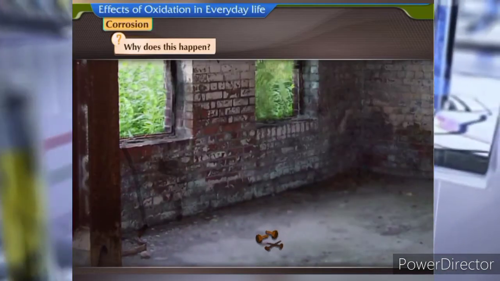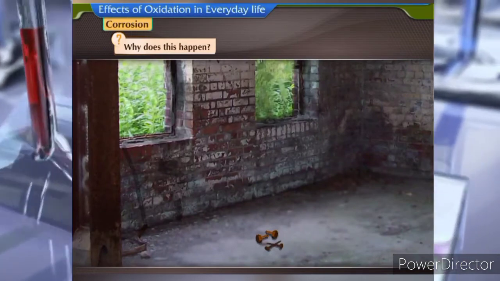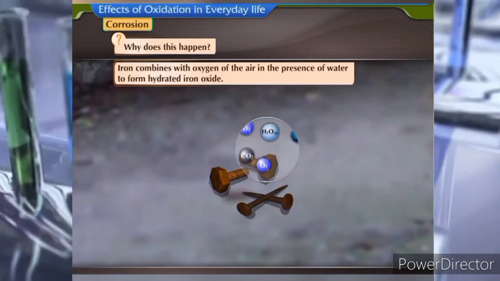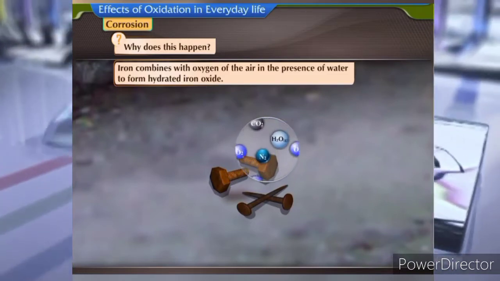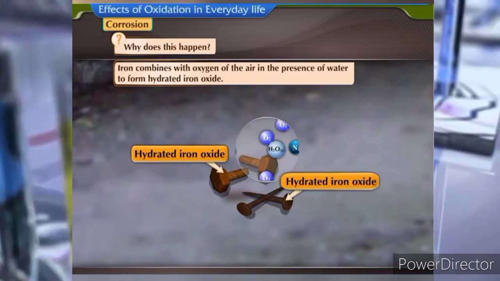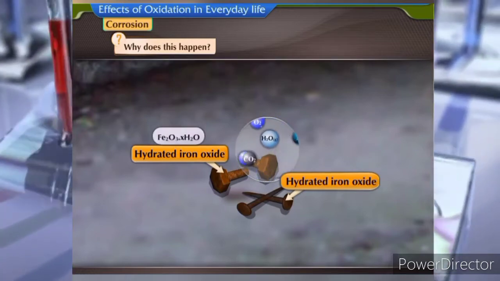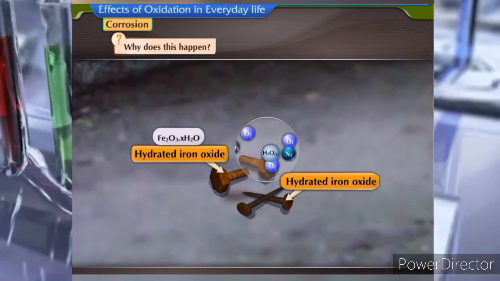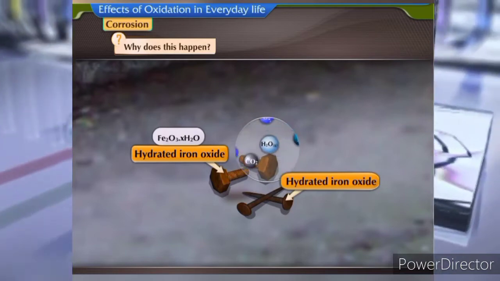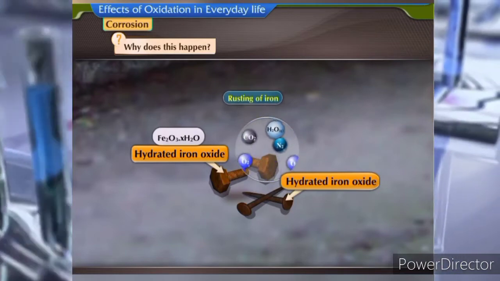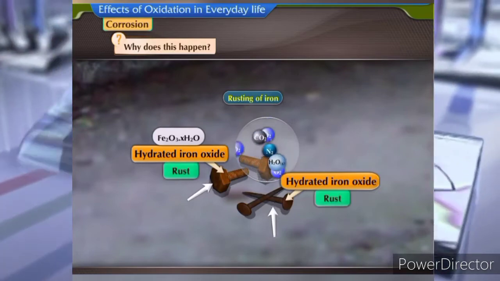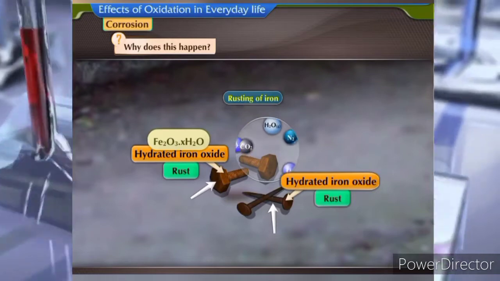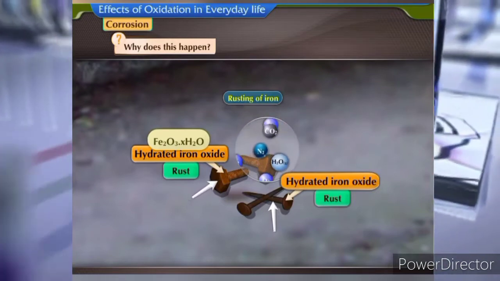When iron nails and iron screws are exposed to moisture, iron combines with oxygen of the air in the presence of water to form hydrated iron oxide. The chemical formula is Fe2O3.xH2O. This process is commonly called rusting of iron. The red layer formed is rust. The chemical formula of rust is Fe2O3.xH2O.